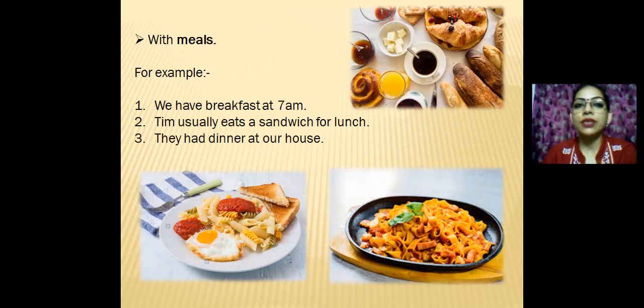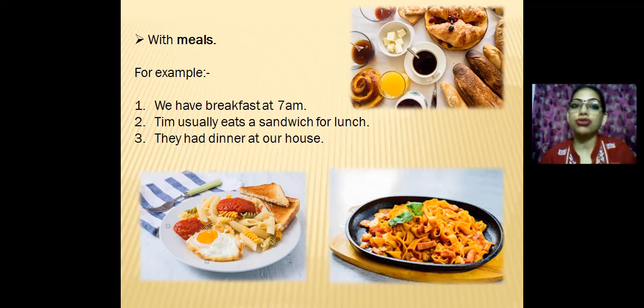The next rule is with meals. When we talk about meals like lunch, breakfast and dinner, we never use any article with them. We have breakfast at 7 a.m. Tim usually eats a sandwich for lunch. They had dinner at our house.